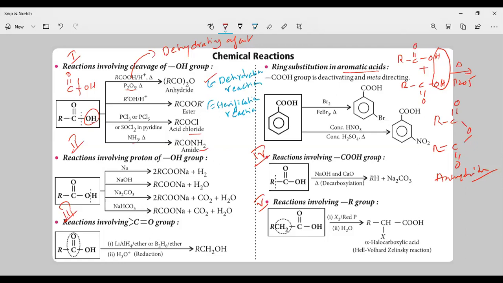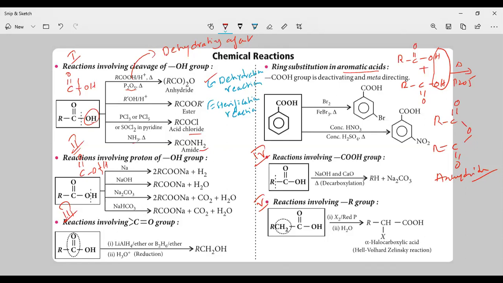Right, next, reactions involving the proton of the OH group. This is the second type of reactions. The first type of reactions is completed. Second type of reactions, what are we doing? Reactions involving the proton of the OH group. That means this is a carboxylic acid, C double bond O, OH. These reactions are due to breakage of the oxygen and hydrogen bond. The second type of reactions is due to cleavage of the oxygen and hydrogen bond.